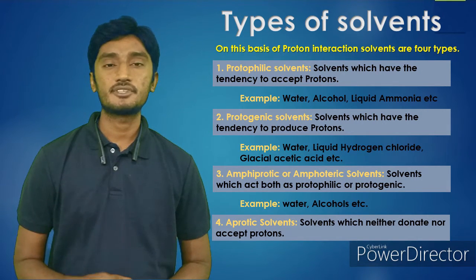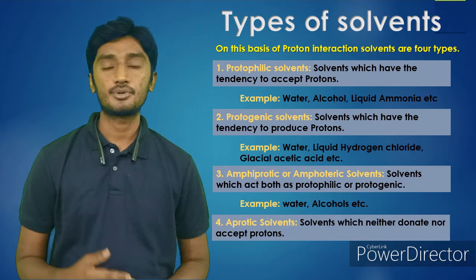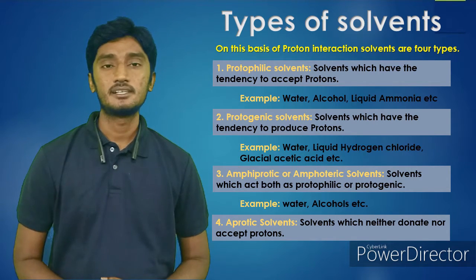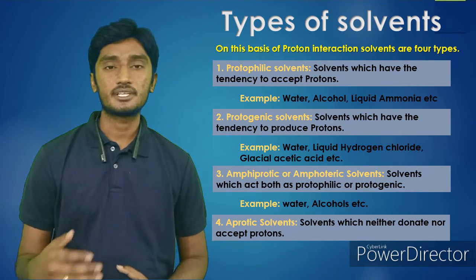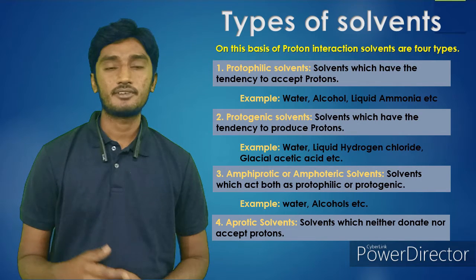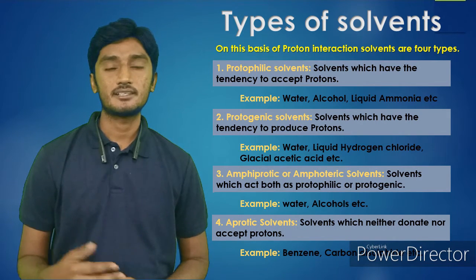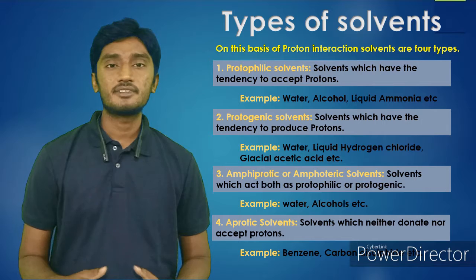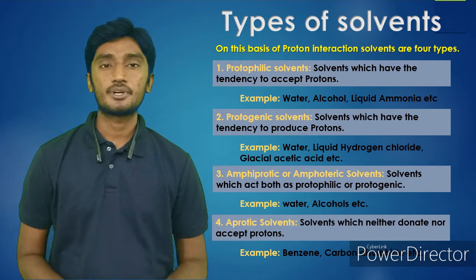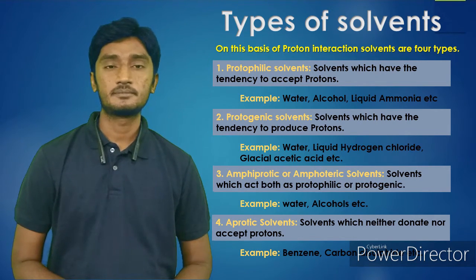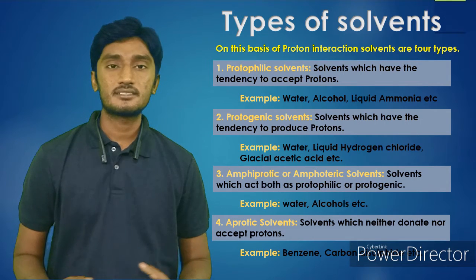A solvent which cannot act as protophilic or protogenic is an aprotic solvent, for example benzene, carbon disulfide. These solvents cannot produce a proton and cannot accept a proton. So these are the solvents. Thank you.